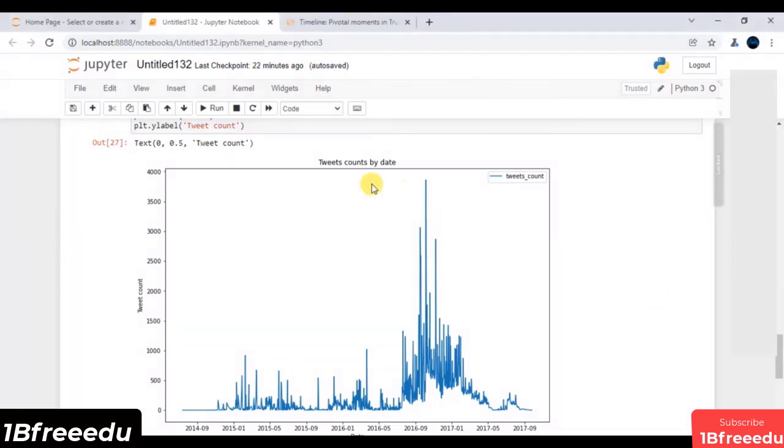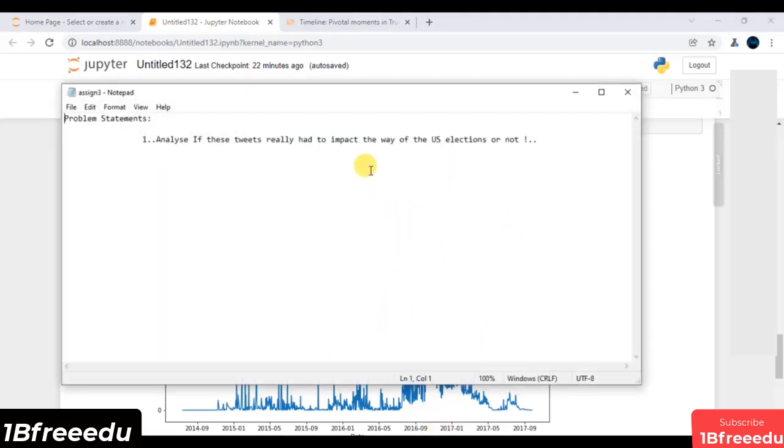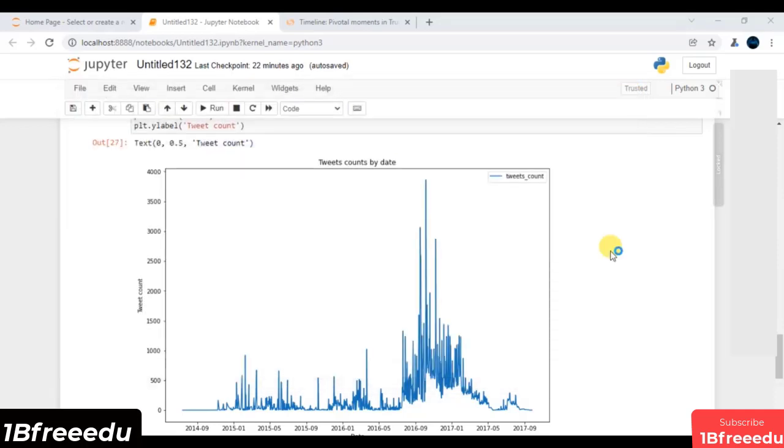Hey folks, in the previous session we came up with this. Of course, this is my trend, and this is a region where we are getting a spike. So in this session, our problem statement is all about analyzing whether these tweets really had an impact on the US elections or not. It means we have to analyze whether these spikes are on account of the US presidential election or not.